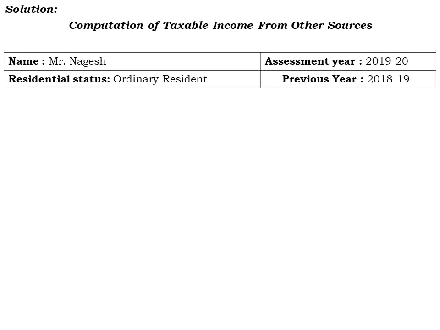Okay, so here comes the solution. So as simple, we have to provide the basic details, that is the name of the assessee is Mr. Nagesh and his residential status is ordinary resident, and we are computing the taxable income from other sources for the assessment year 2019-20 for the incomes earned in the previous year 2018-19.